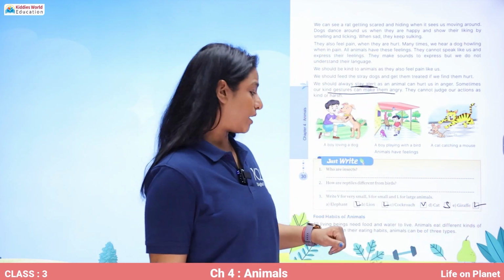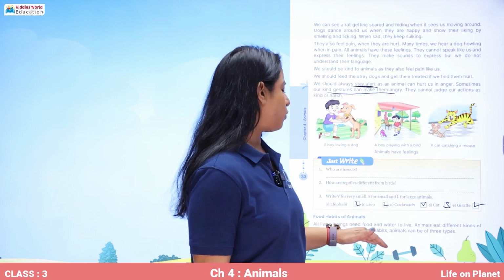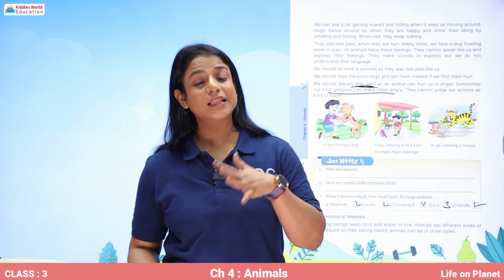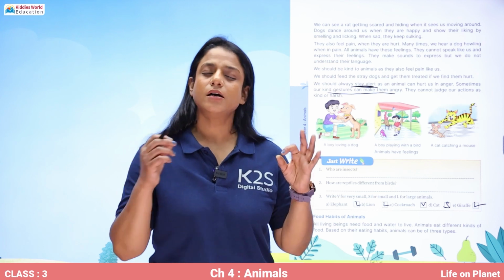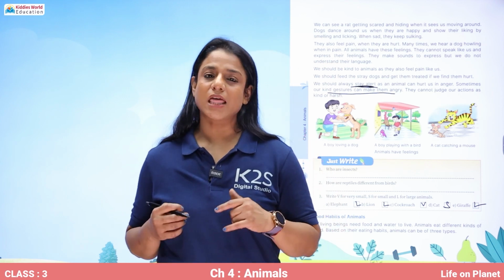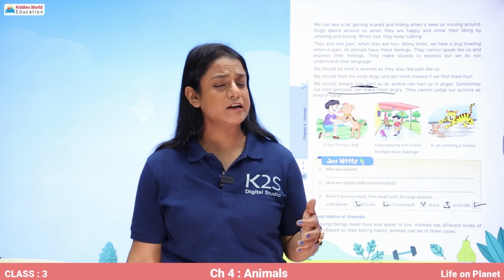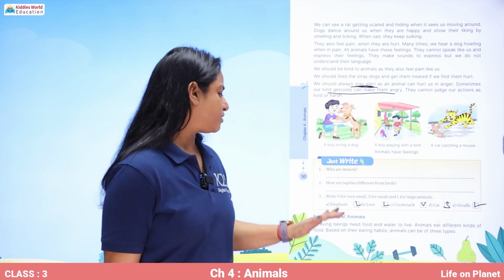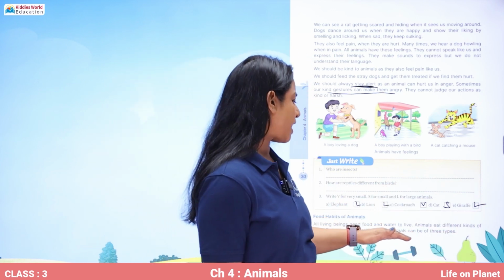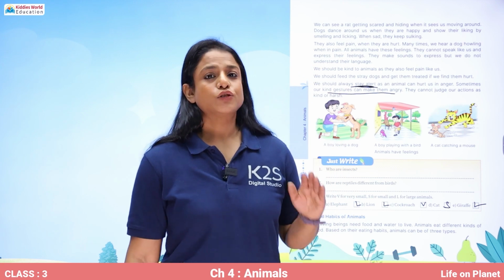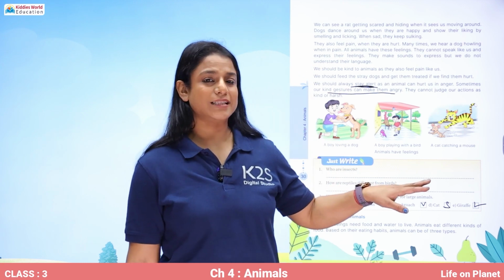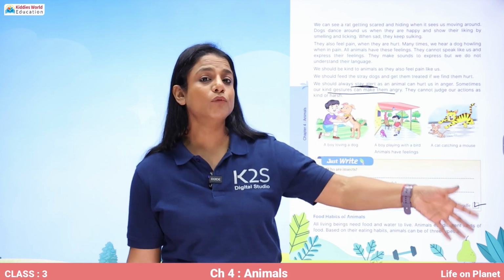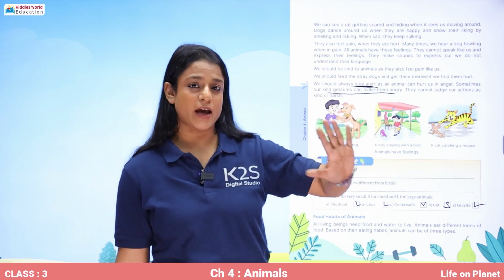Now, food habit of animals. All living beings need food and water to live. So we know that to live, all the living beings need food and water. Animals are living beings, and thus they need food and water to live, to grow, to feel energetic. And animals eat different kinds of food based on their eating habits. Animals can be of three types. So, previously we did according to the offspring, according to their movement. The animals can be of five types.